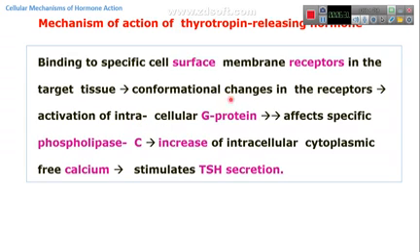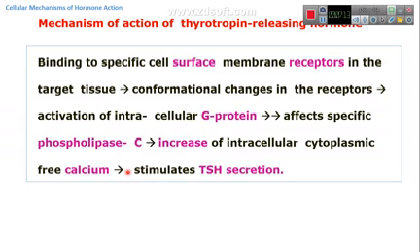For the G protein, the G protein is activated. There are consequences of some reactions. These reactions will affect phospholipase C. The type of G protein that affects phospholipase C by activation, we called before Gq protein. It increases intracellular cytoplasmic calcium. The calcium channels will be opened, either to enter the ions from outside into the cells or from the endoplasmic reticulum, to release calcium from the lumen of the endoplasmic reticulum to the cytoplasm of